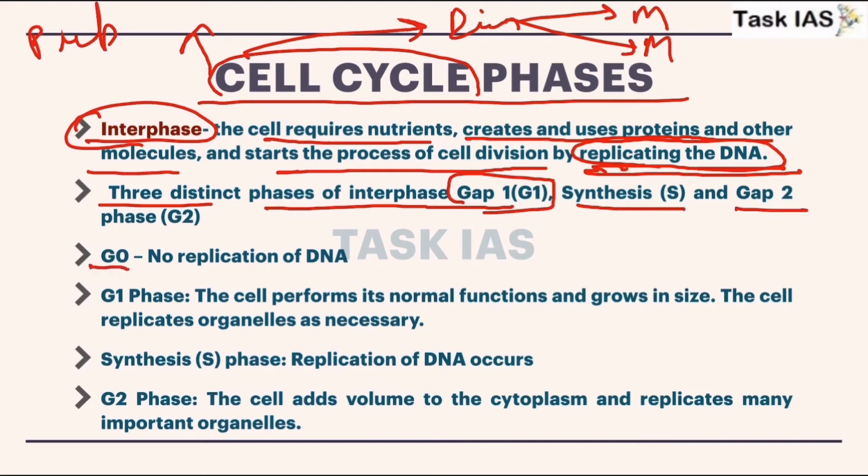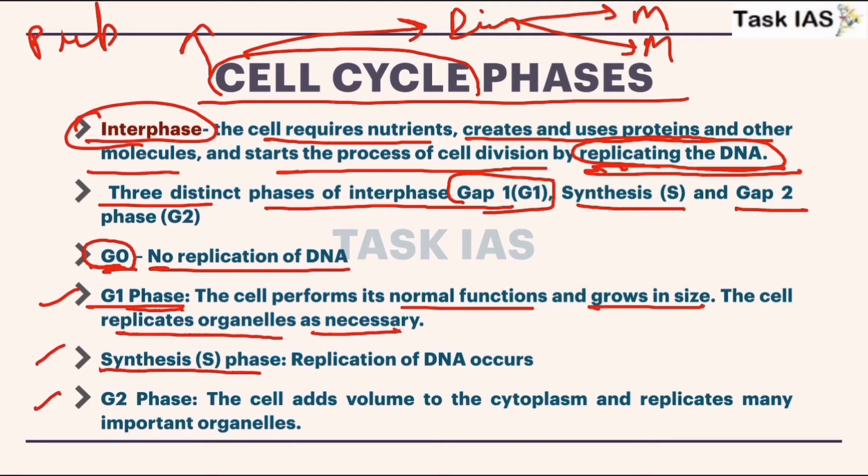So firstly is gap 0, that means there will be no replication of DNA, but you can think that this phase will probably hint towards preparation of another different set of phases. So in the G1 phase, the cell performs its normal function and grows in size. The cell replicates organelles which are necessary. Now during the synthesis phase, replication of DNA occurs. So here some organelles will form, like Golgi bodies that we have discussed.